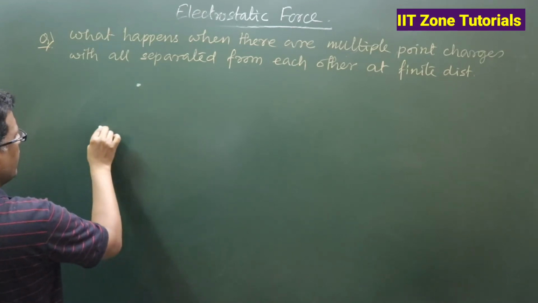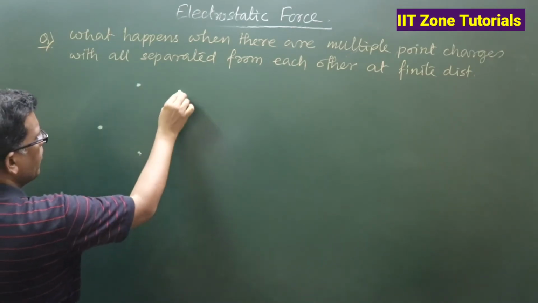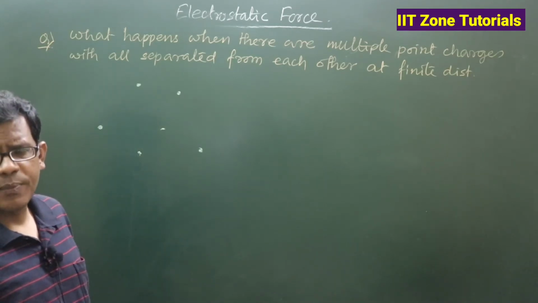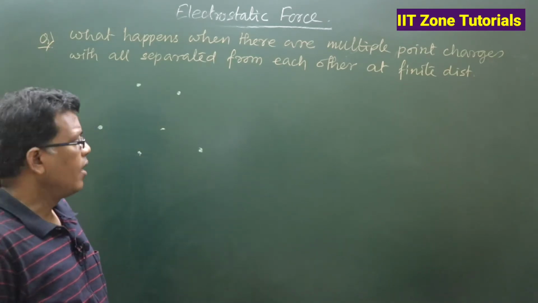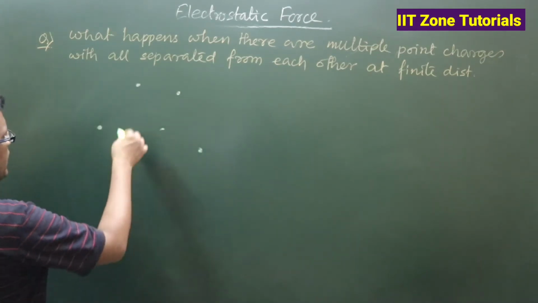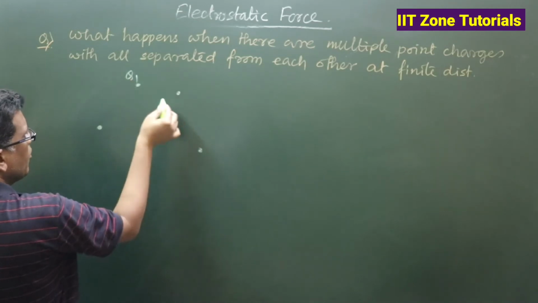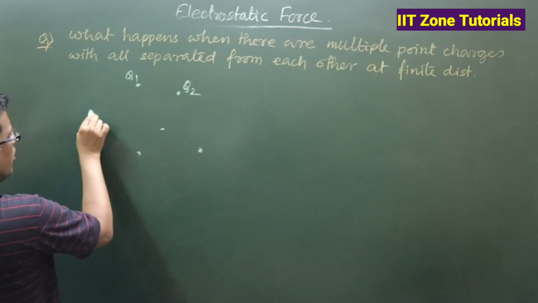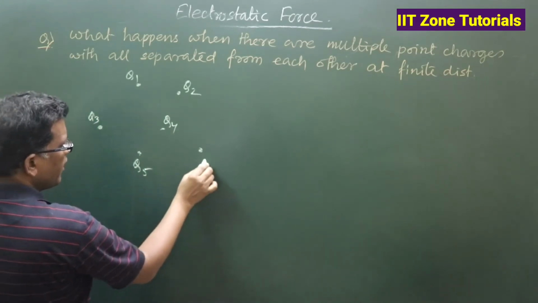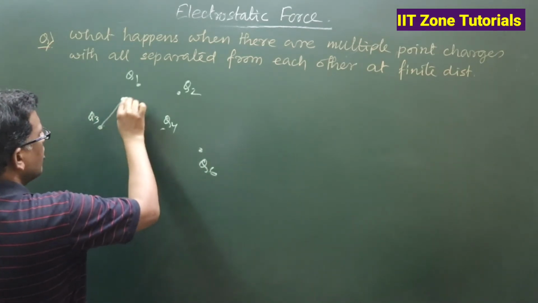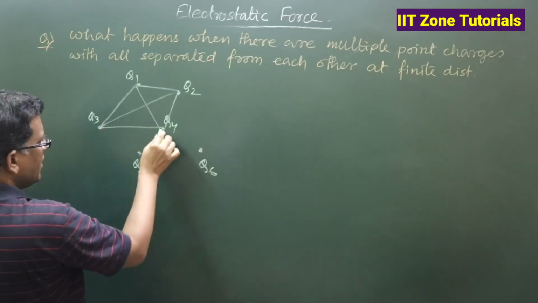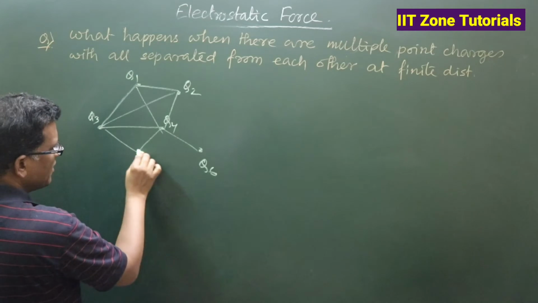For example, if I take multiple point charges at one specific region, at a certain location, like this, Q1, Q2, Q3, Q4, Q5, Q6. All of them have multiple separations, isn't it?